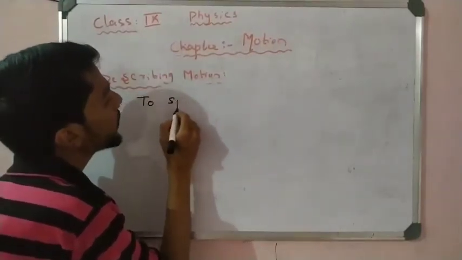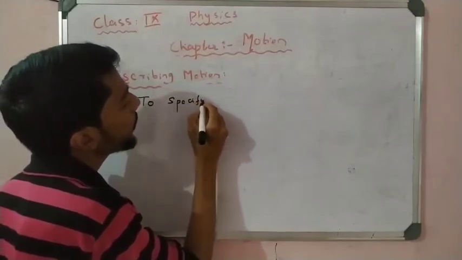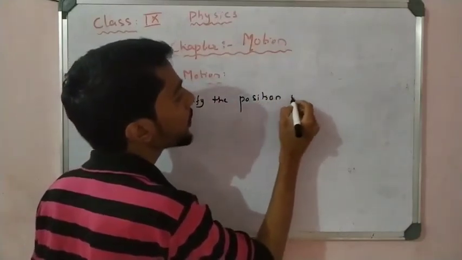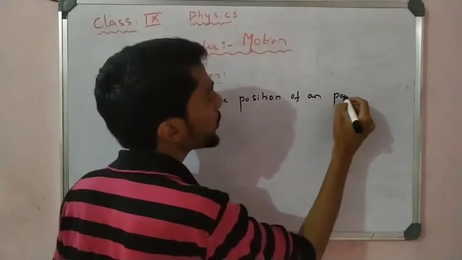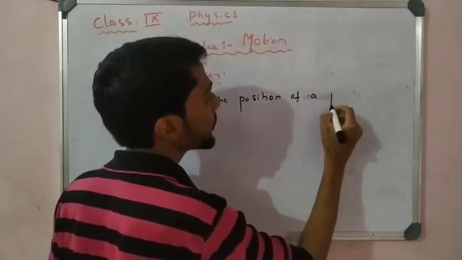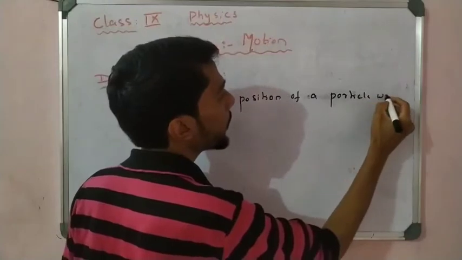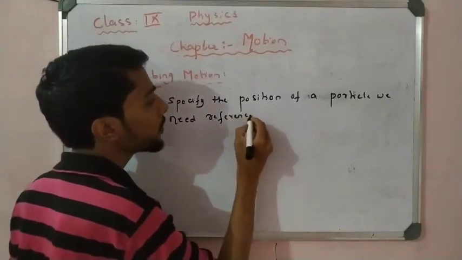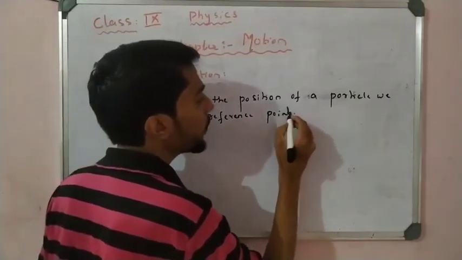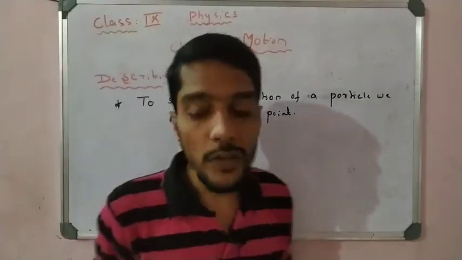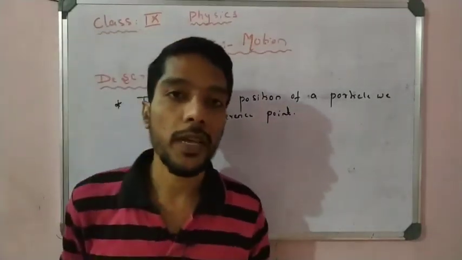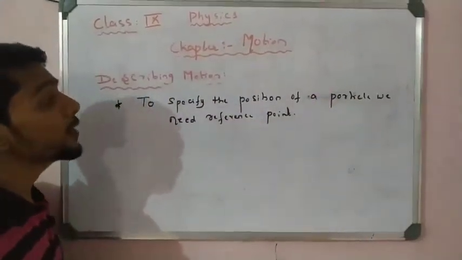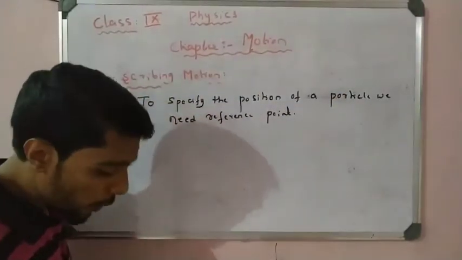To specify the position of a particle, we need a reference point, right? Without the reference point it is impossible to tell what the position is. So to specify the position of a particle we need a reference point here. So let us start.